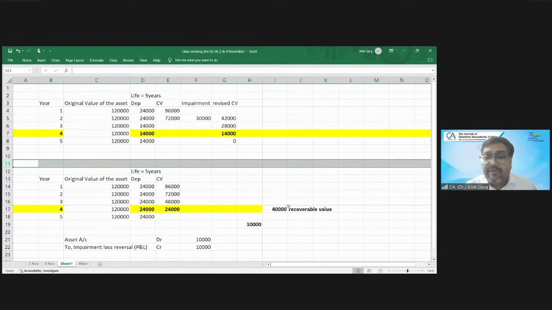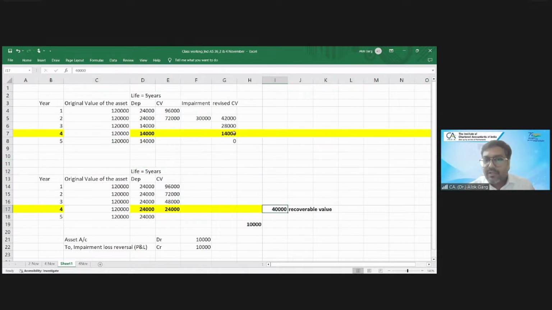But what is my recoverable value? 40,000. So if I compare, you have to compare 40 with 40. What is the difference? 26. So can I reverse 26,000? Can I add back 26,000 to my asset? The answer is no.